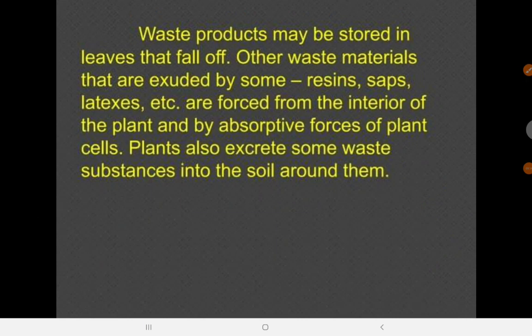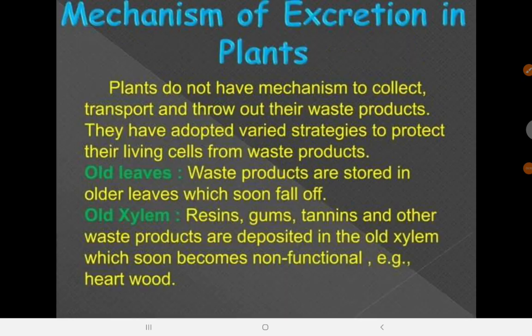The waste products may be stored in leaves that fall off, like I said, and other waste materials are exuded by some plants. For example, we have resins, saps, gums, latexes, etc. They are forced from the interior of the plant by the absorptive forces of plant cells, so they are forced out of the old xylem tissues. Plants can also excrete some waste materials into the soil around them.